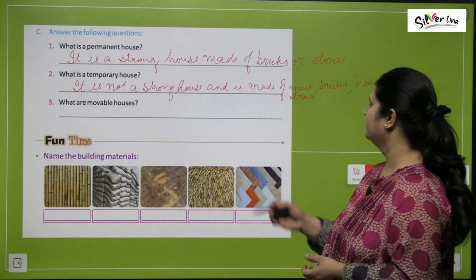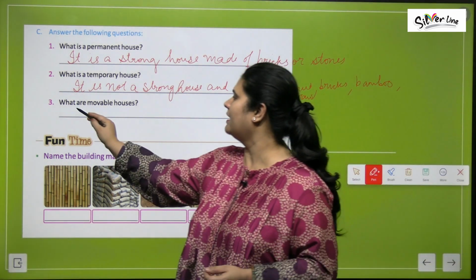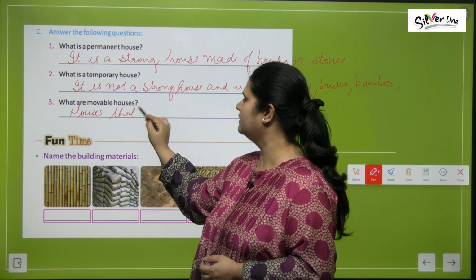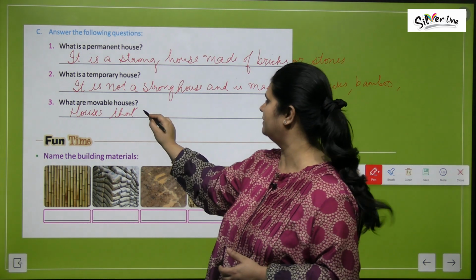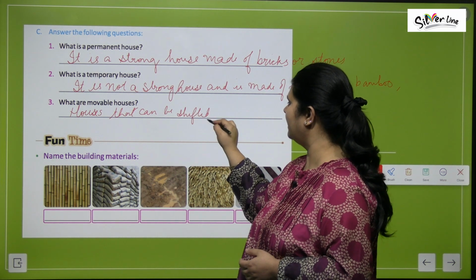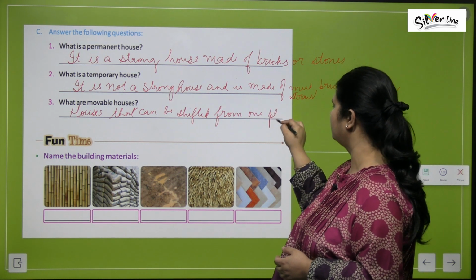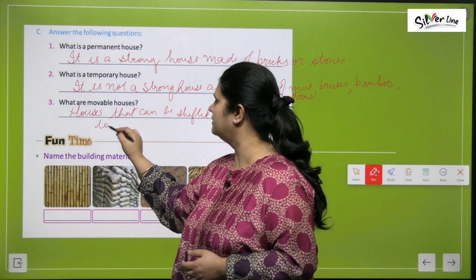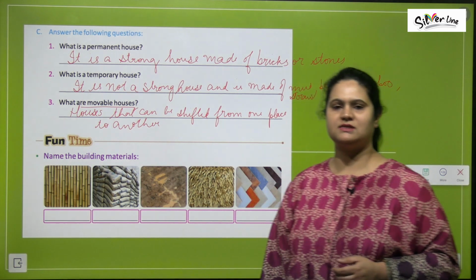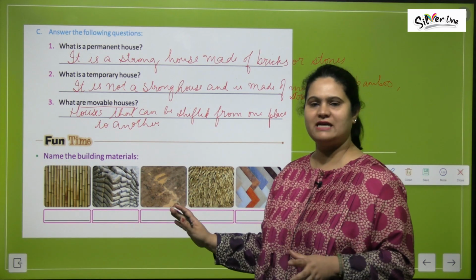Clear, everyone? What are movable houses? Movable houses कौन से होते हैं? Houses that can be shifted from one place to another are known as movable houses. Clear, everyone? All right. Now, children, we have a fun time activity.